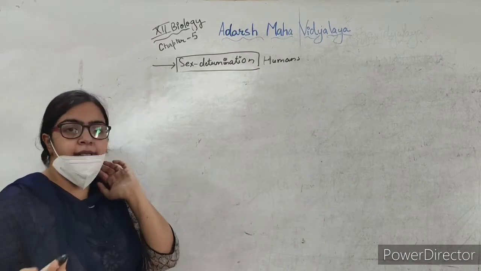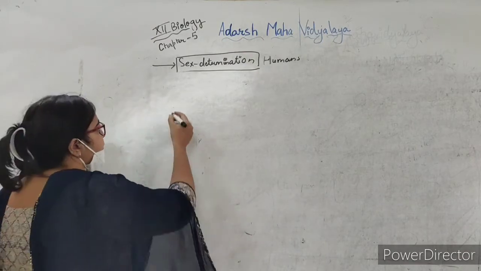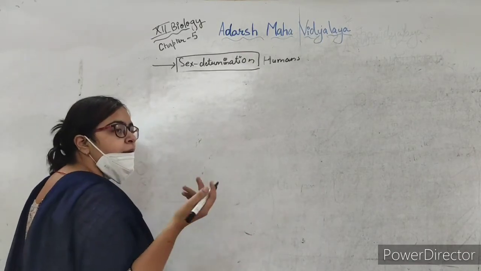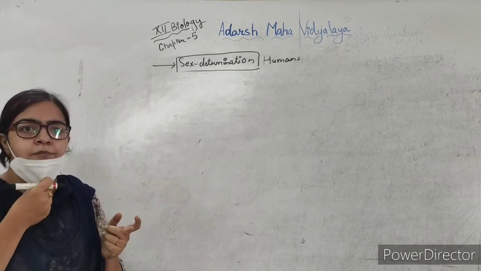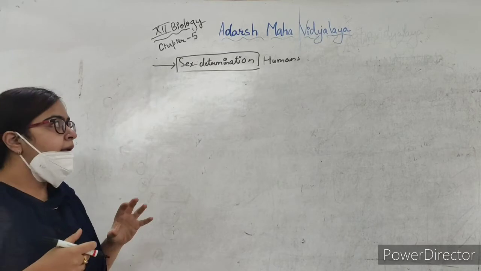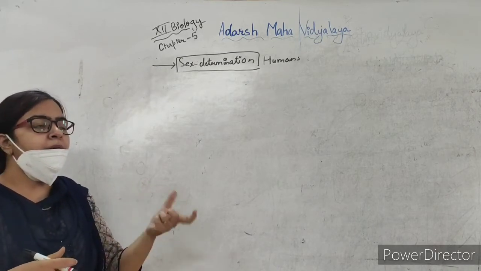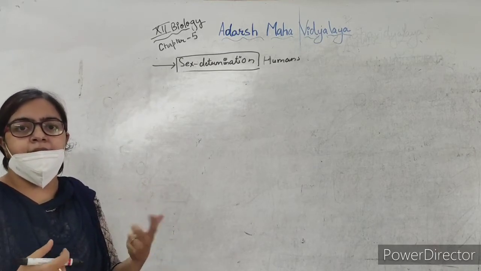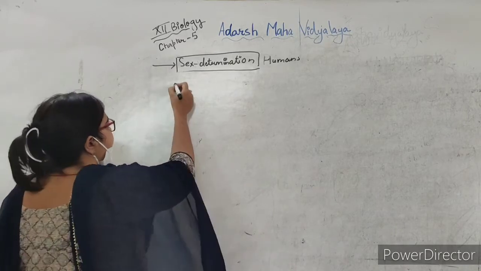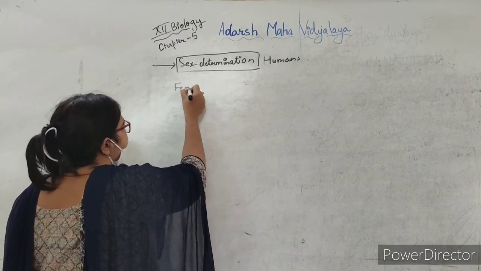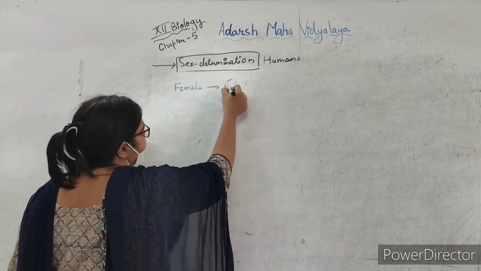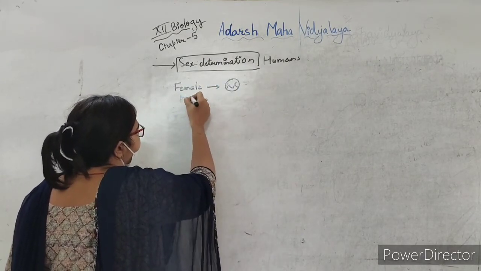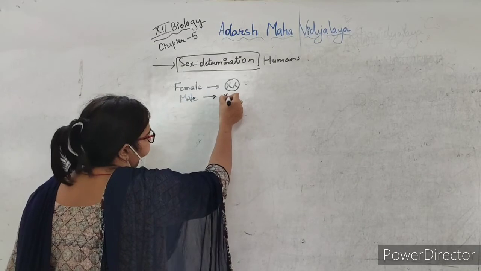As we have studied, in humans 22 pairs of chromosomes are autosomes and one pair is the sex chromosome, that is X and Y. As we are diploid organisms, there will be a pair of these alleles: for female it is X and X, and for male it is X and Y.